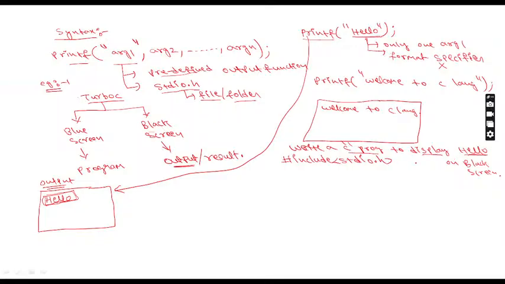After taking this question, you have written the program like this: include stdio.h, and after that you write void main. You know already every C program execution starts from void main. Or instead of void, you can also write int main. Int main or void main are both the same, any one you can use. After that, flower bracket open.